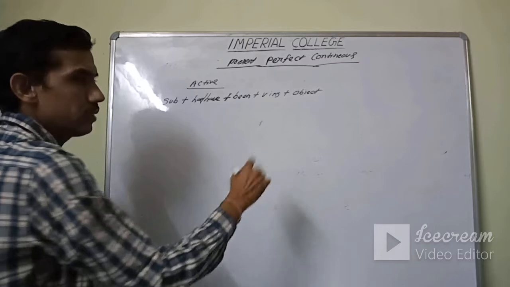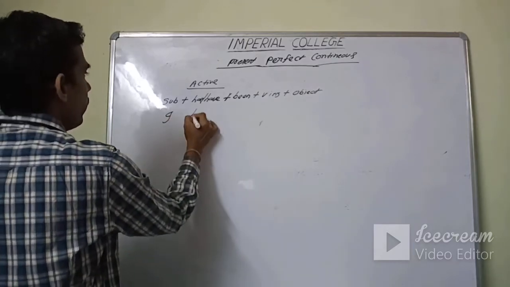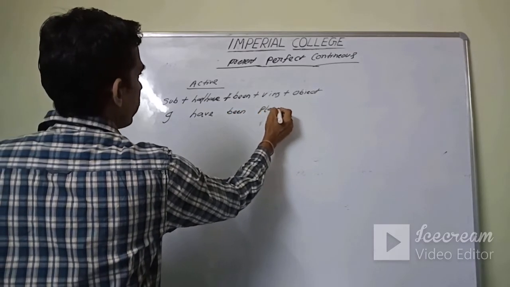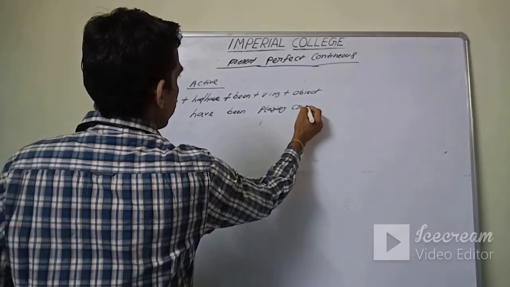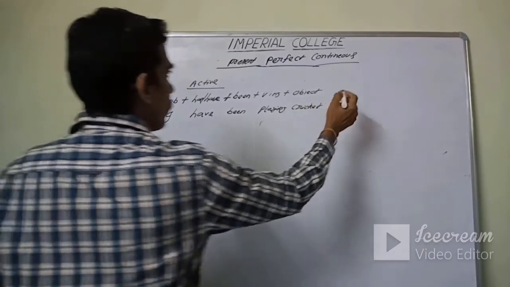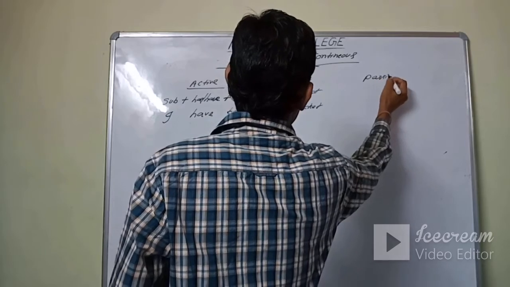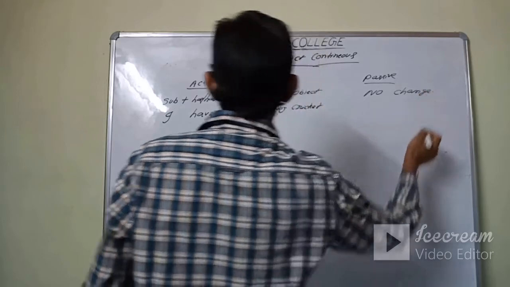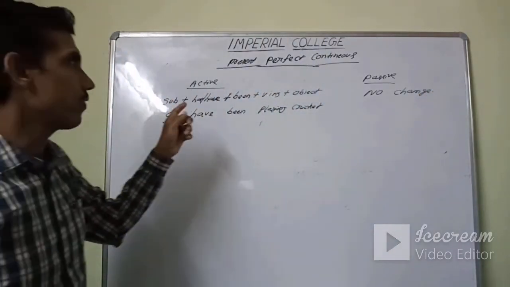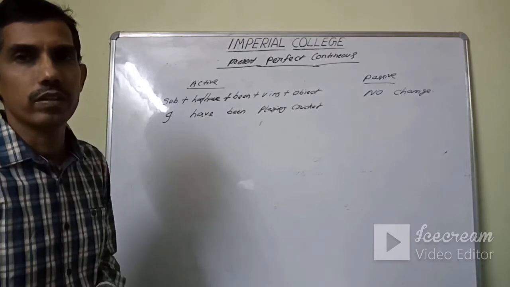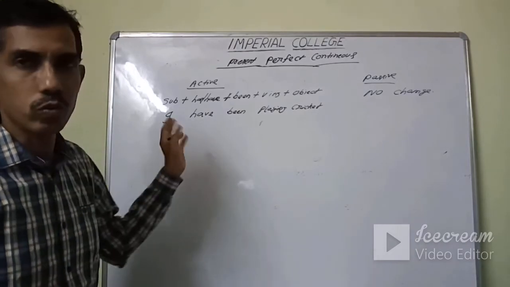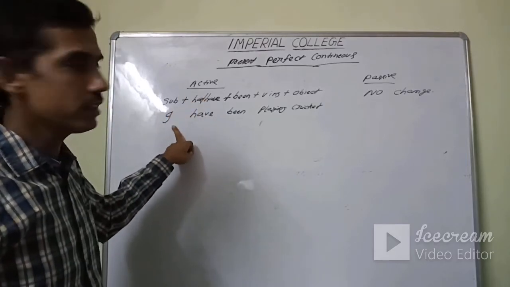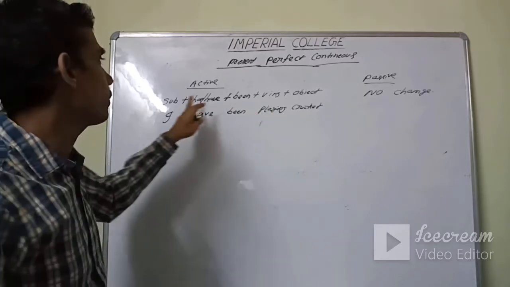So the same sentence, if you write, I have been playing cricket. And what will be the passive? It is no change. Okay. So remember, in case of present perfect continuous, the voice will remain the same, no change. The active voice is there, but we don't have a passive voice of present perfect continuous tense.